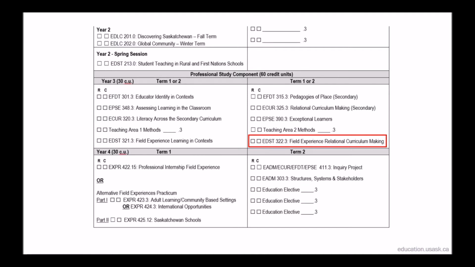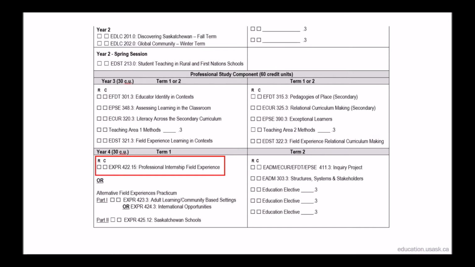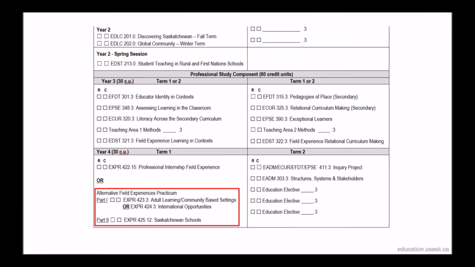Your fourth and final field experience is a 16-week extended practicum, EXPR 422.15, during the first term of your final year in a Saskatchewan school, working with a collaborating teacher, and includes a significant amount of independent but supervised teaching. There are some alternative practicum options, which include 6 weeks abroad in an international setting or 6 weeks in an adult learning or community-based setting. You'll hear all about these near the end of your third year as you prepare for your extended practicum.